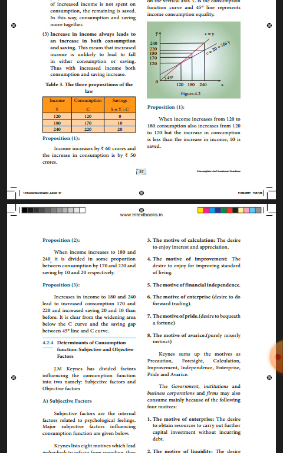Okay, till this understood. Now today's homework, part D: explain Keynes' psychological law of consumption with a diagram. That is your homework. Thank you.